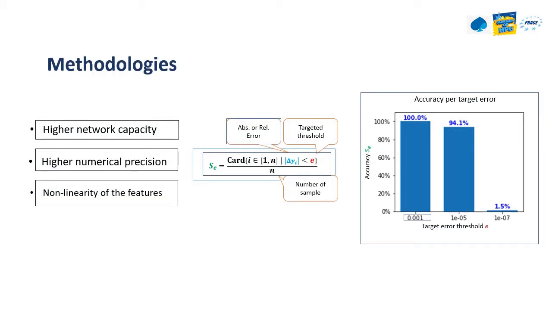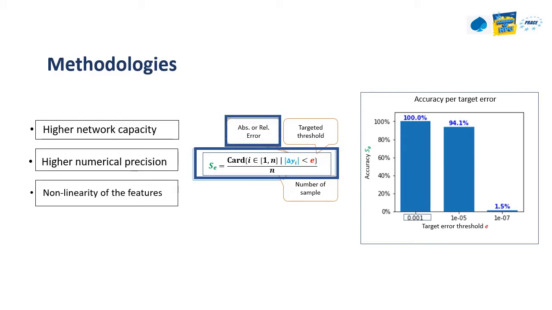Now, moving to the methodologies of the project. This project focuses on building neural networks to predict the result factors of mechanical components and to improve the precision relative to its lowest possible error threshold. Here, the accuracy is defined as a ratio of errors under a threshold and the total number of samples, while the precision of the model corresponds to the smallest error threshold with a perfect accuracy. Conversely, the accuracy of the model was considered for both relative and absolute error.